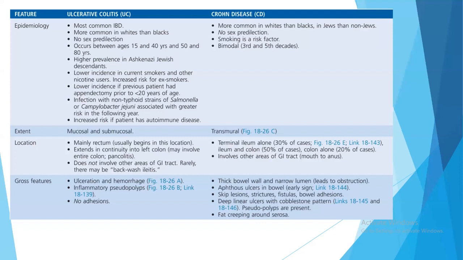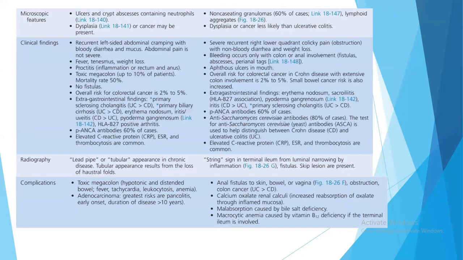There may be skip lesions, strictures, fistulas, and bowel lesions. There may be deep linear ulcers with cobblestone pattern, and pseudopolyps are present sometimes. There is fat creeping around the serosa, which is a very important gross finding in case of Crohn's disease, and maybe the only feature sometimes in the diagnosis of Crohn's disease.